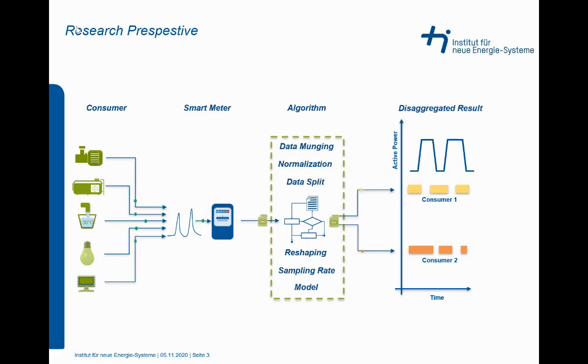The sampling size was selected in such a way that it includes at least one full cycle of an appliance. The data split was 70% and 30% for training and validation respectively, and the testing was performed on unseen farm data. The reshaping is required as the CNN was the first layer and it needs the input in 3D format. The proposed model will be discussed in the next slide.